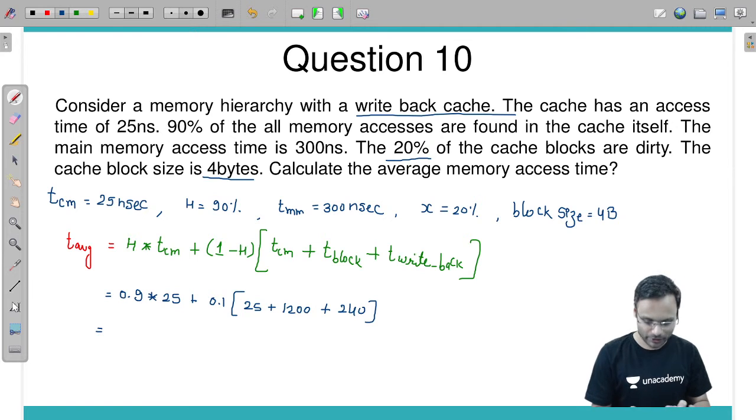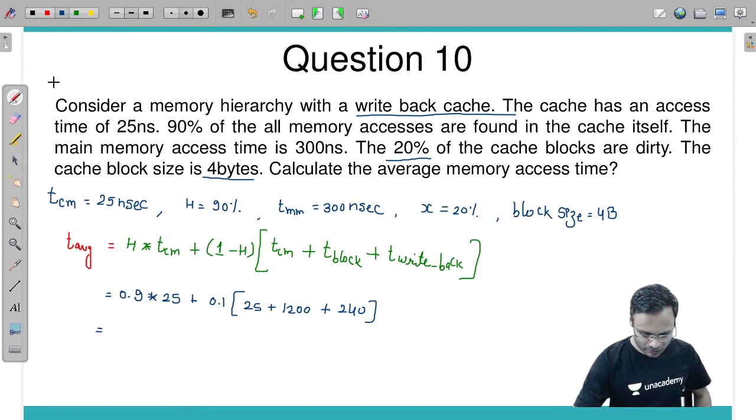Quickly. So it will be 25 plus 1200 plus 240 into 0.1 plus 25 into 0.9. I am getting 169. Are you getting the same thing or different?